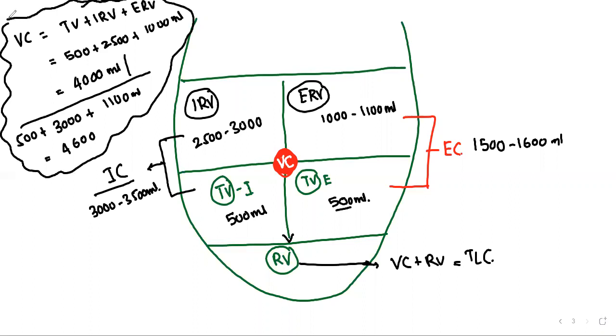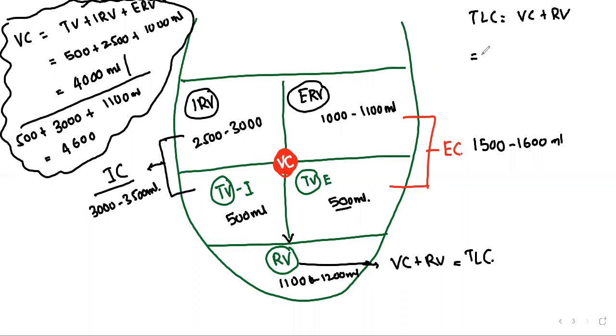Now if I ask you TLC, total lung capacity, TLC equals VC plus RV. So how much is the RV going to be? Residual volume, 1100 to 1200 ml.